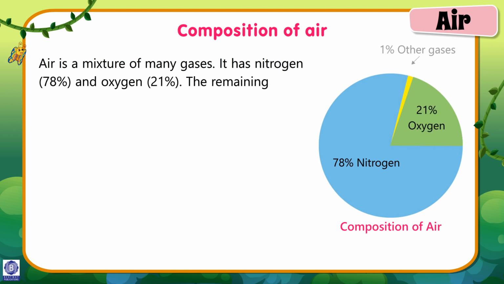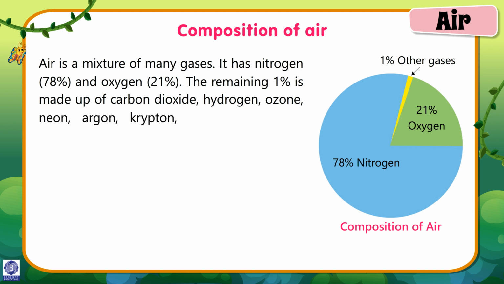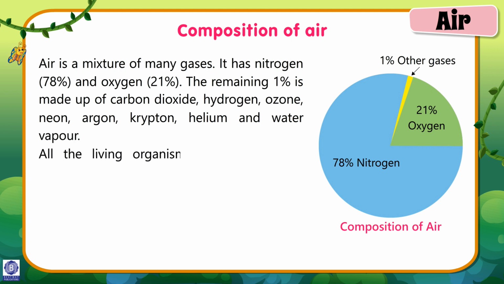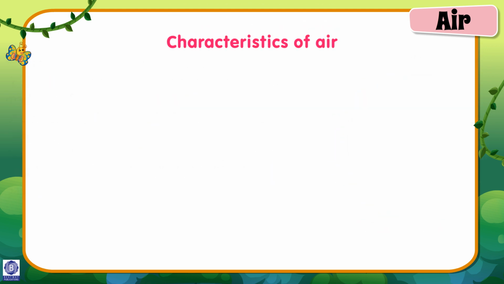The remaining 1% is made up of carbon dioxide, hydrogen, ozone, neon, argon, krypton, helium, and water vapor. All the living organisms need oxygen to breathe, so oxygen is called the life-giving gas.